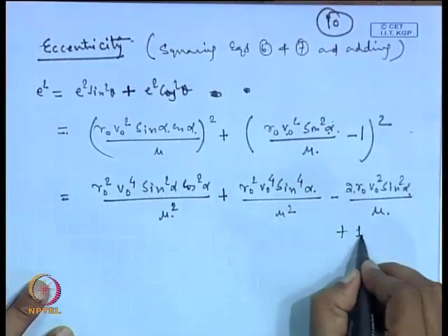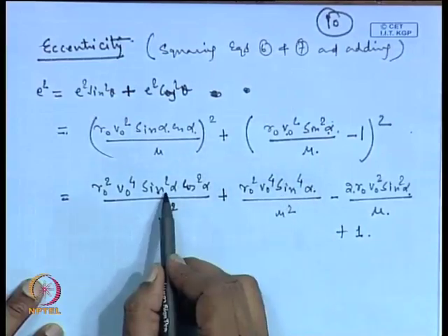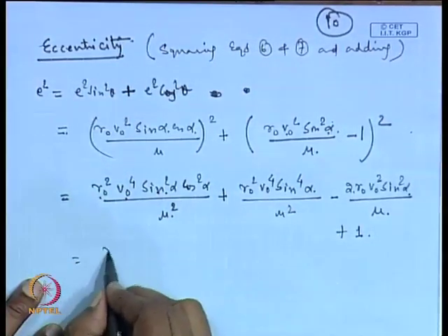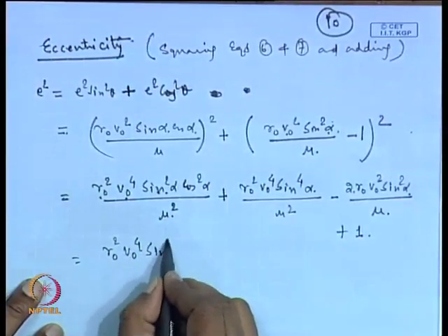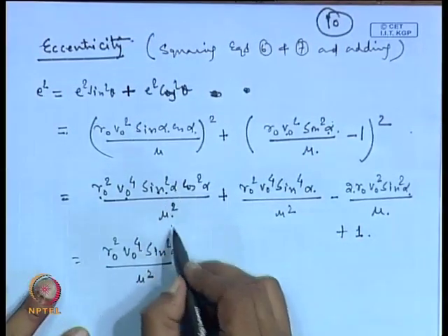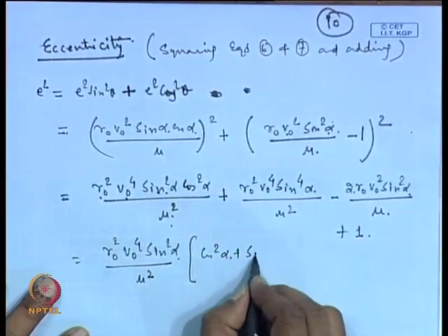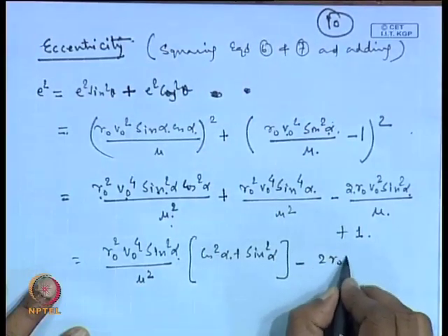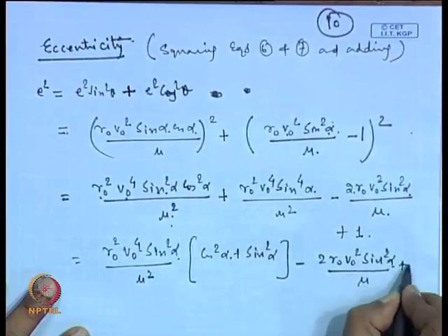plus 1. Now, here you can take sin square alpha, r 0 square and v 0 to the power 4 as common, and we can write here r 0 square v 0 to the power 4 sin square alpha, taking this as common and mu square in the denominator. So, after taking common we write this as cos square alpha plus sin square alpha minus 2 r 0 v 0 square sin square alpha divided by mu plus 1.